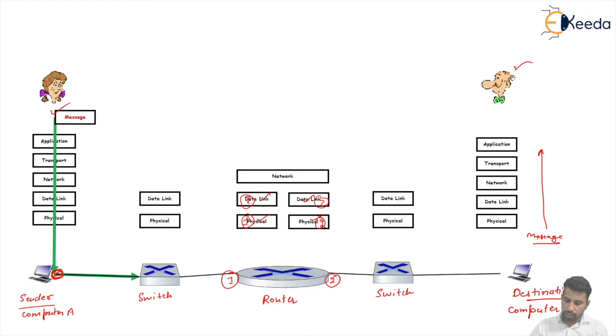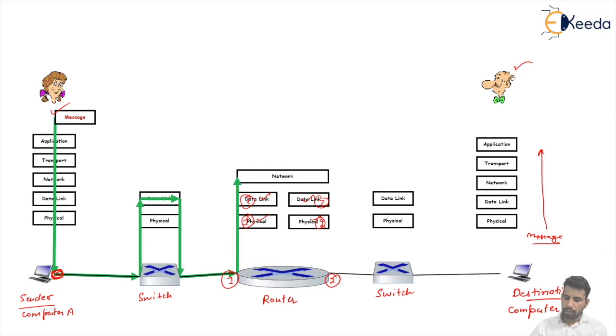And at the switch, the message goes from the physical layer to the data link layer, and from the data link layer back to the physical layer, after seeing the physical addresses and the packet header information. Now the switch passes the packet to the default gateway of its network. Here the default gateway of the network means a router connection.